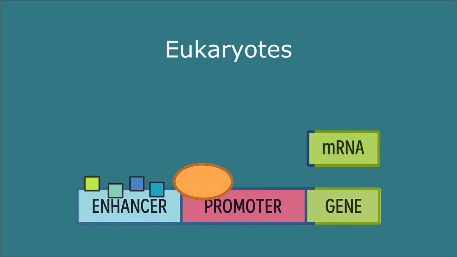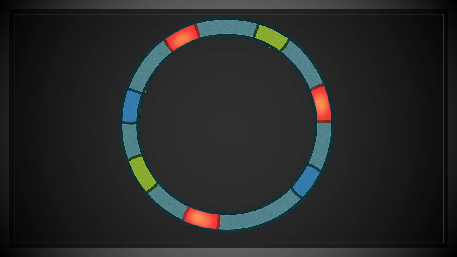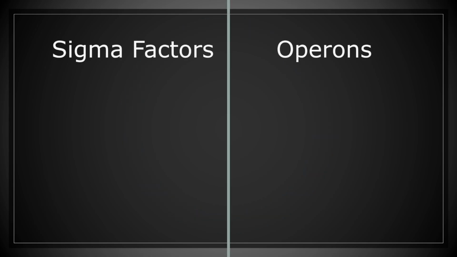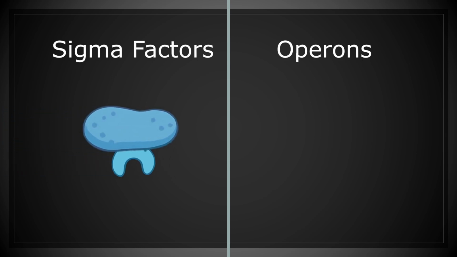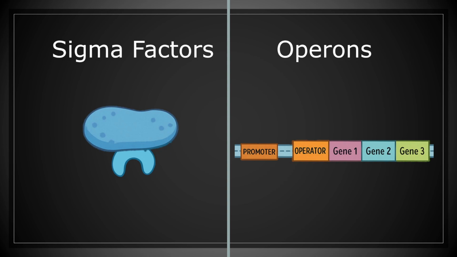For eukaryotes, transcription regulation is all about precise control, deciding exactly when, where, and how much of each gene is used. Prokaryotes lack that level of precision. Instead, they use broader mechanisms to activate clusters and constellations of useful genes. These mechanisms include RNA polymerase sigma factor regulation and operons.